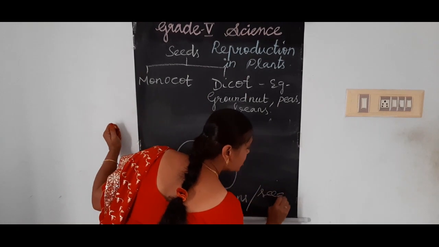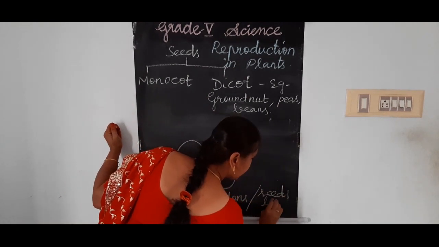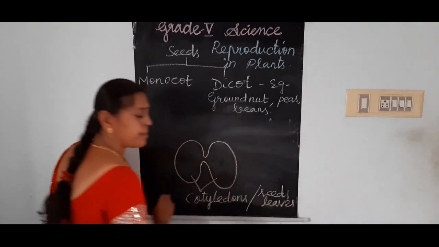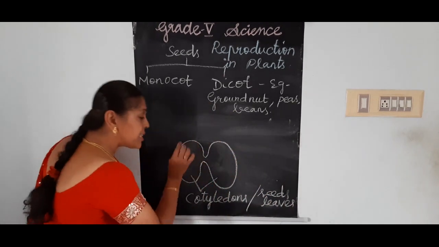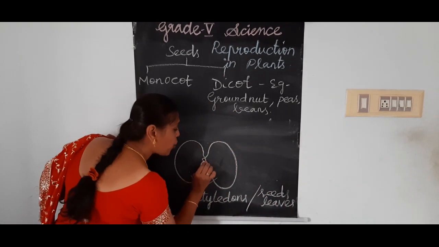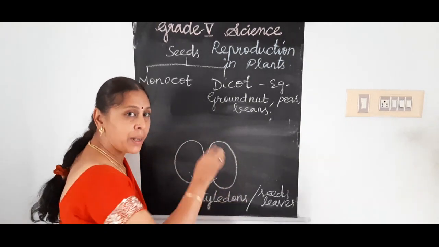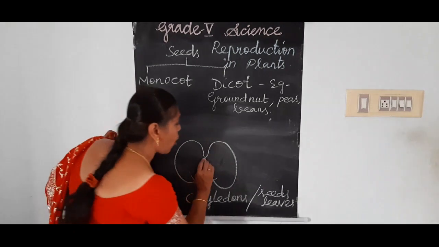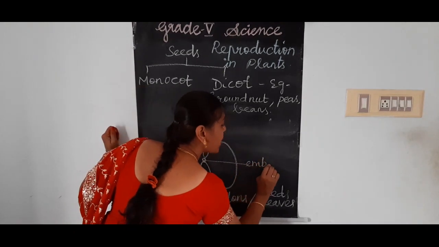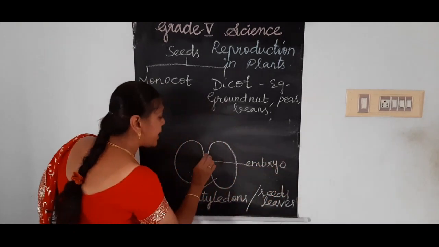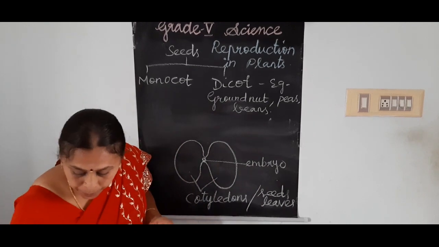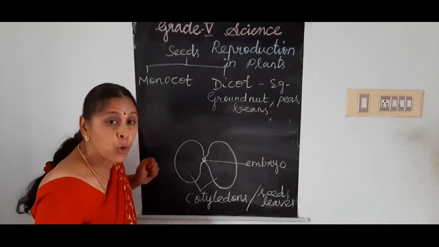Inside this is the embryo, the growing young one of the plant, and this embryo develops in the upper portion as the plumule.